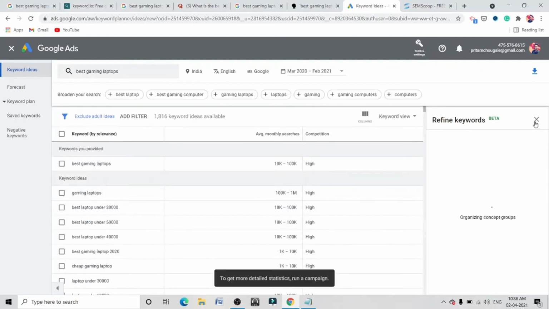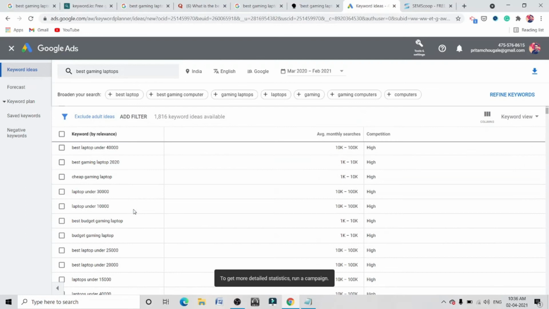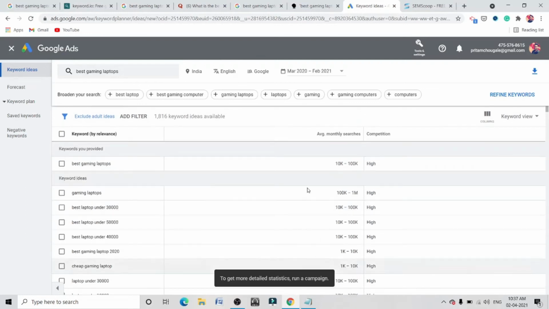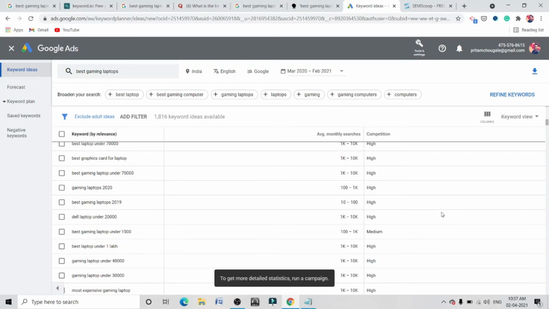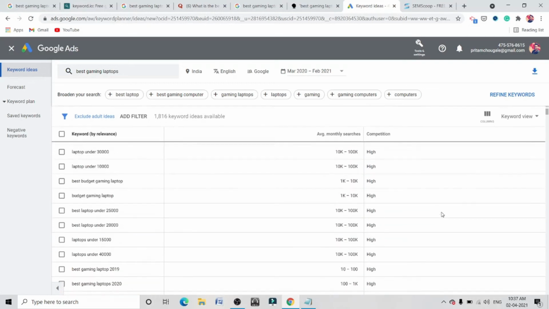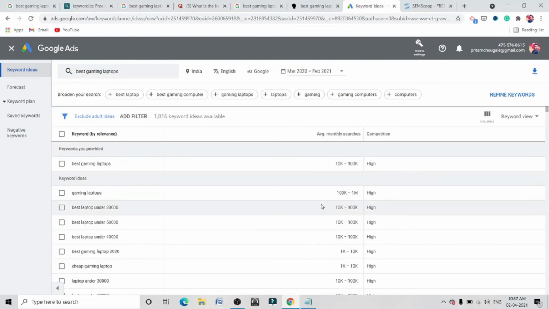Google Keyword Planner is a good tool to find keywords. It will also give you average monthly searches and competition. It is advised that if you are a new blogger, then go with medium competition, and if you are a well-established site, then you can go with high competition as well. You can see monthly searches here, and based on the monthly searches and competition, you can decide the keyword. So that was the list where you can explore and find the keywords for your next blog post.